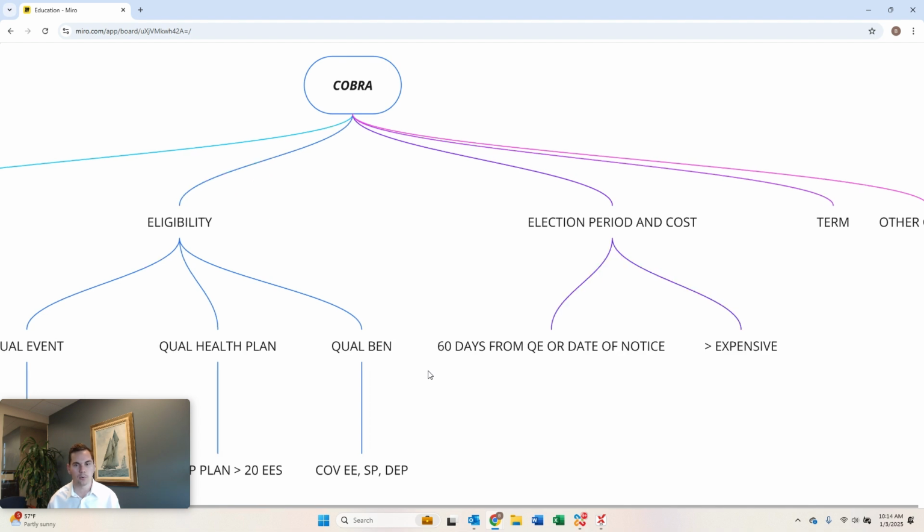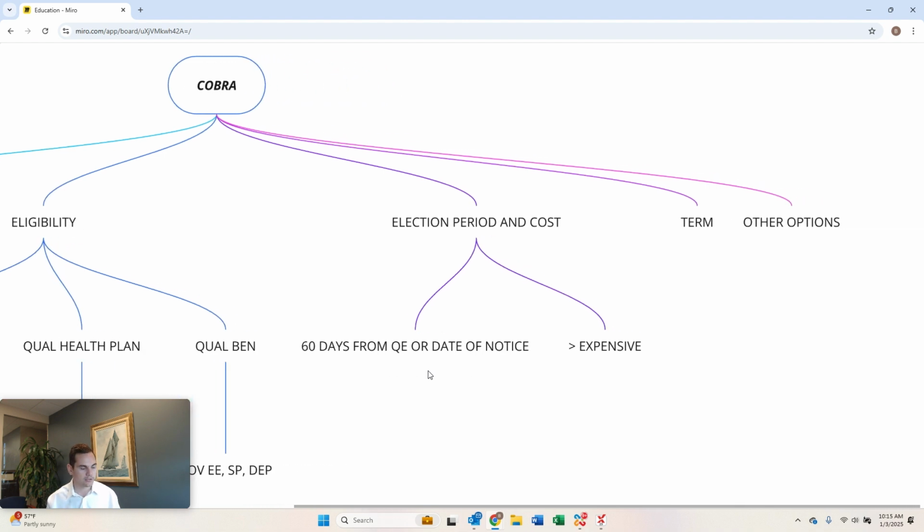And then finally, it's also important to note that COBRA is generally more expensive for you compared to what you were previously paying when you were employed. And the reason for this is while you were an employee, your employer typically shared a portion of the cost, right? So they subsidize the portion of your health insurance plan. Once you're on COBRA, you're absorbing the entire cost. You're paying your employee portion plus the amount that was previously paid by your employer. So COBRA overall tends to be more expensive because you're now paying the employer plus the employee cost in one.